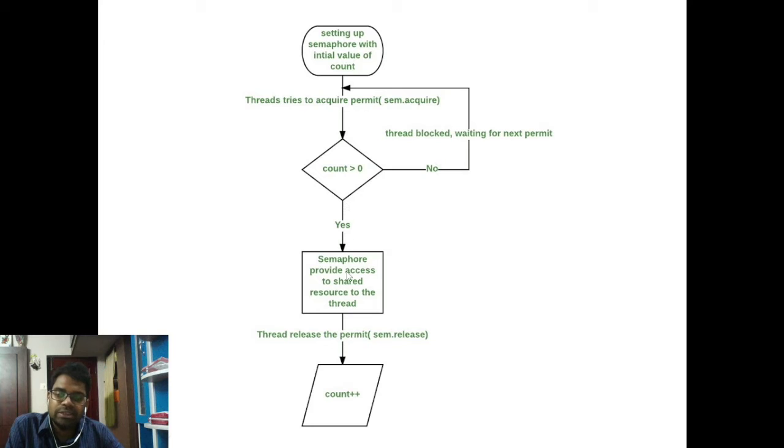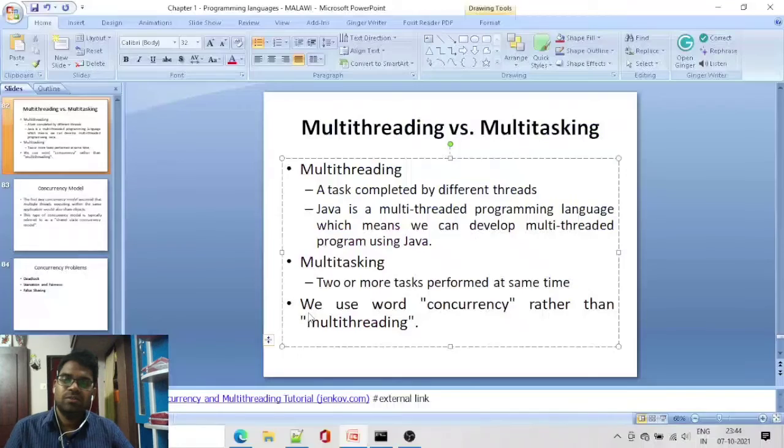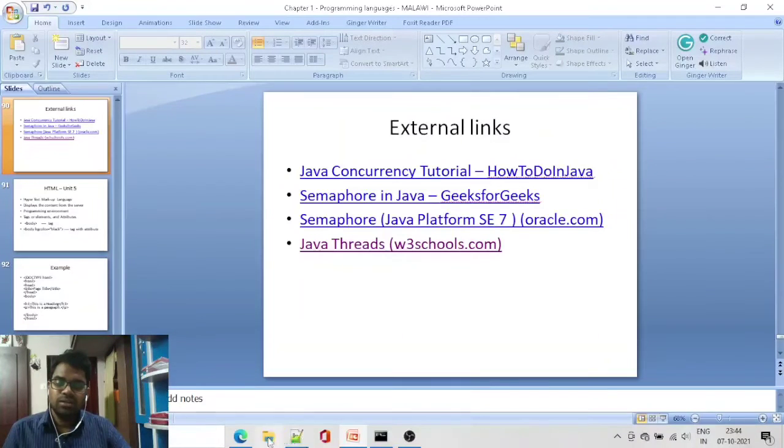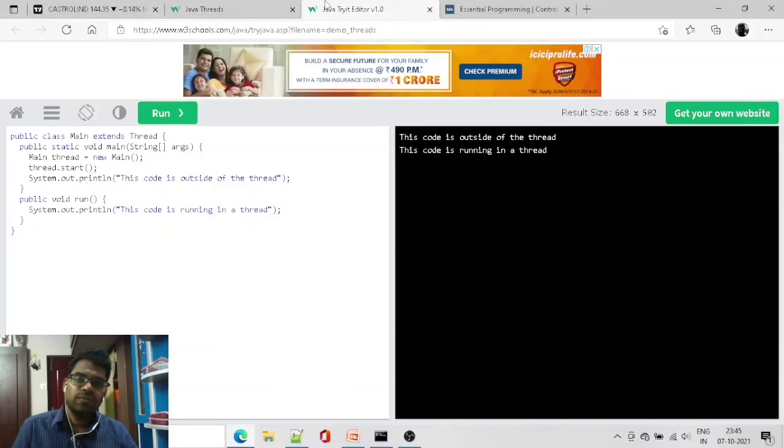If yes, the semaphore provides access to the shared resource to the thread. The thread can now access inside that class, as provided by the semaphore. Then the thread releases the permit with sem.release, and the count will be incremented. With this we can wind up this class, but before that we need to look into a few programs.